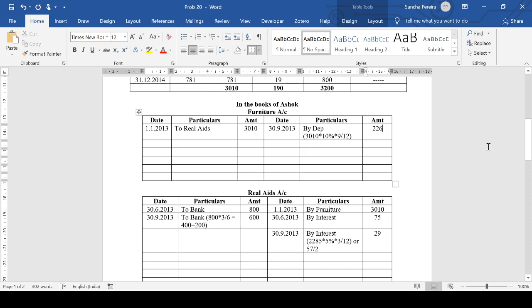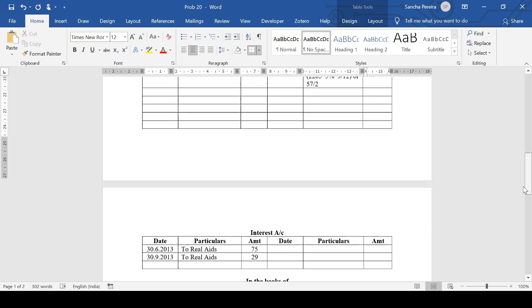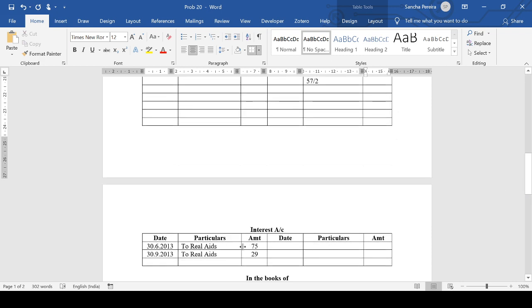Now, the next thing is to close the books. What I did in the previous closing, if you remember, since it was on a yearly basis, I transferred this to the profit and loss account, and I transferred this here to nullify the interest. But here I don't need to nullify the interest because the interest is actually paid. So this interest is an expense to the hire purchaser. So I'm going to just total this and it will directly go to my profit and loss account, and this total is 104.